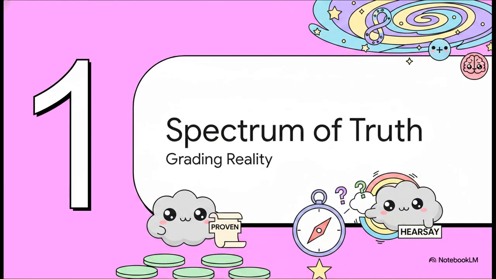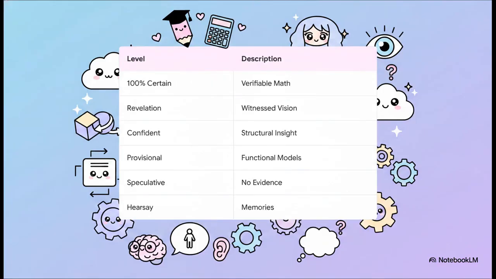Okay, section 1, the spectrum of truth. Grading reality. Let's establish some ground rules before things get wild. In any universe of infinite ideas, you really need to know what kind of ground you're standing on, right? Well, Strieber practices profound epistemic humility here. He tags every single idea across these 6 levels of certainty. That way you know exactly if you're dealing with bedrock or very thin ice.